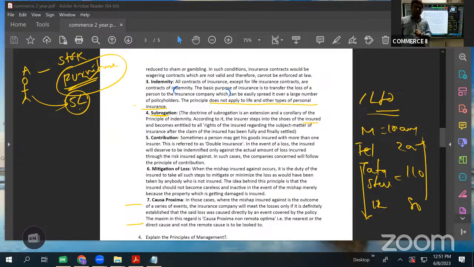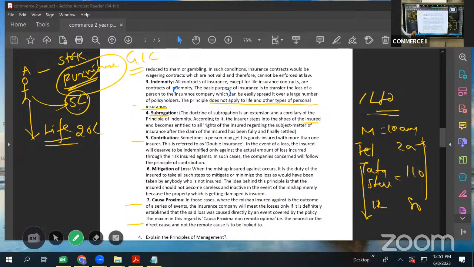Again, subrogation is not allowed in case of life insurance. Suppose there is Mr. A. He has taken a life insurance policy. Okay. And the claim was 20 lakhs. So just imagine, will it happen like this? If he dies, insurance company coming and saying, see, this is the check of 20 lakhs. Take this 20 lakhs and give the body to insurance company. Will they ask like that? No, it is not. Because subrogation principle does not apply in case of life insurance. It applies only in case of general insurance, right? General insurance means insurance on the assets. Next is contribution.